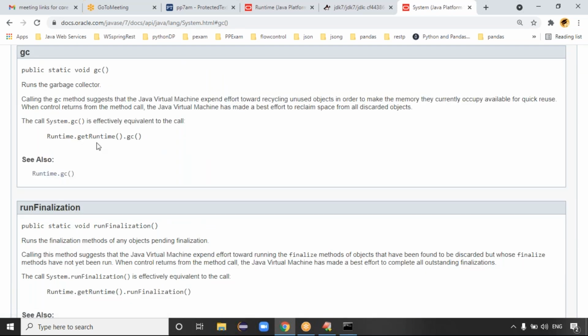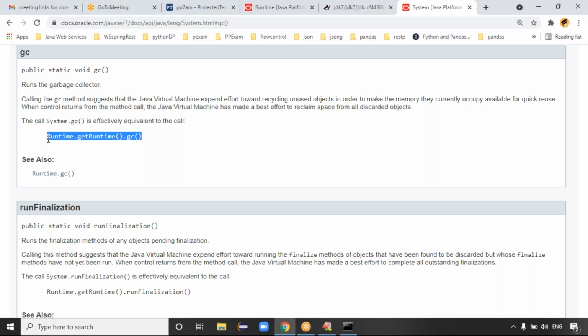In the gc method, see the last point: the call System.gc is effectively equivalent to what? Finally we decided that even though you are calling System.gc, it does not call the garbage collector directly. It is internally calling Runtime.gc only. Exactly. Then what is the point, guys?